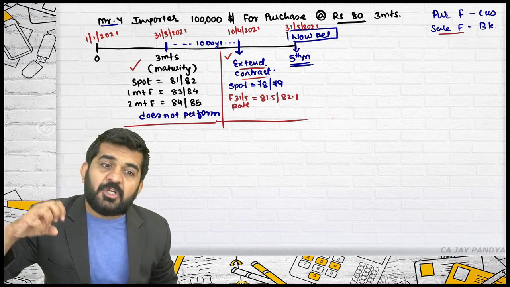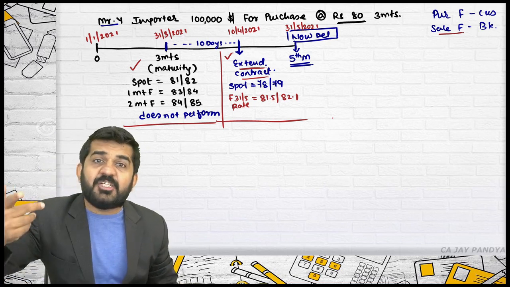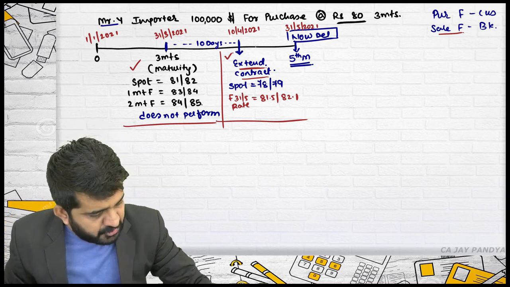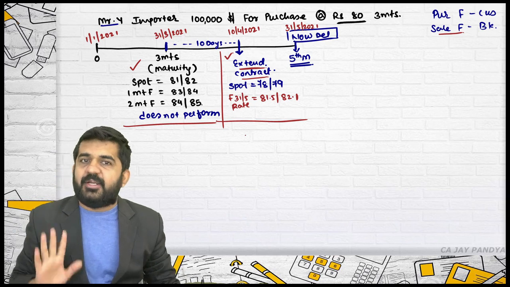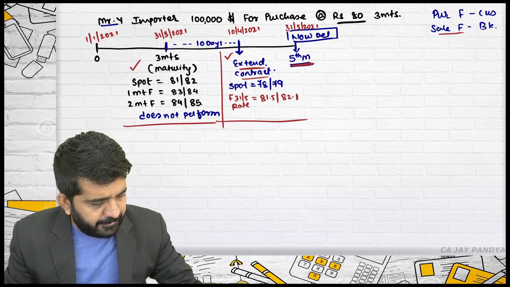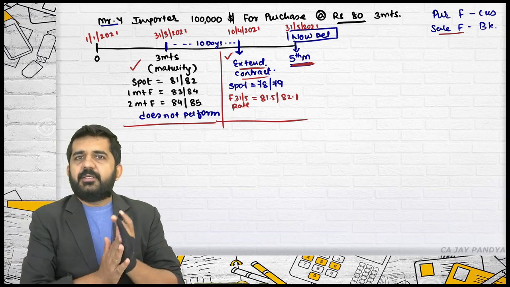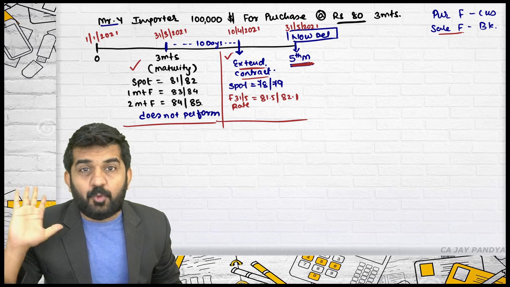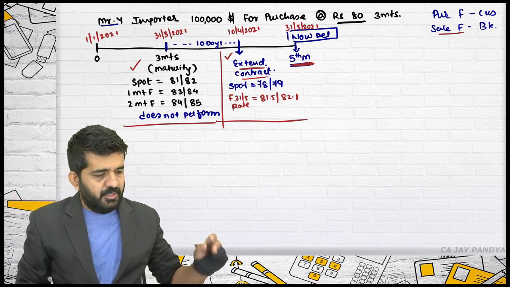But the customer turned up on 10th of April and now he is not taking the delivery. He is saying that I want extension of this particular contract. Is it alright? And he wants now delivery on this date. Is it alright? Please concentrate on what the bank will do.